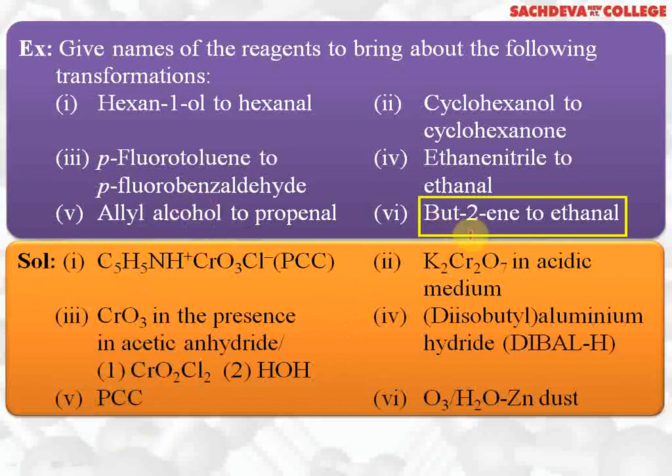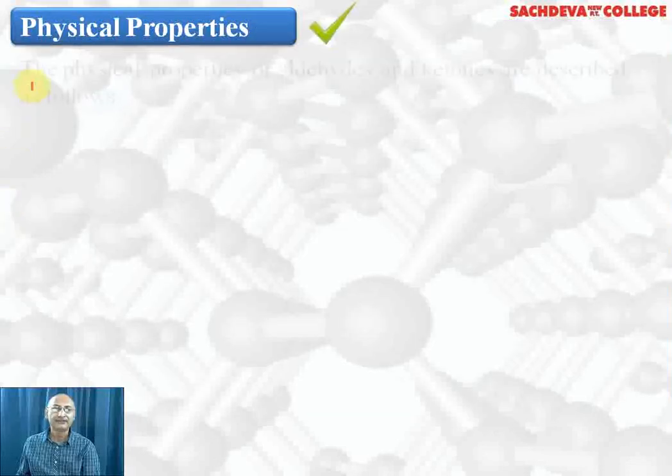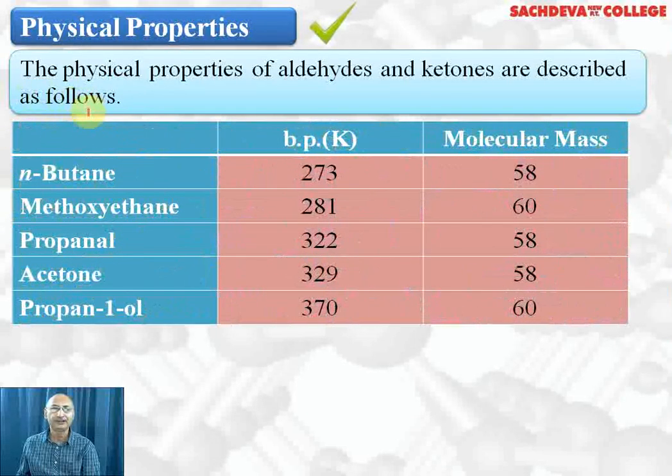Next, we want butene to ethanal. The best way is by using ozonolysis followed by zinc dust and water. Butene on reaction with ozone will form the corresponding ozonide, which on reduction with zinc and water will give 2 moles of acetaldehyde, or ethanal. So this is the method of preparation of ethanal from butene: ozonolysis followed by reduction with zinc and water.